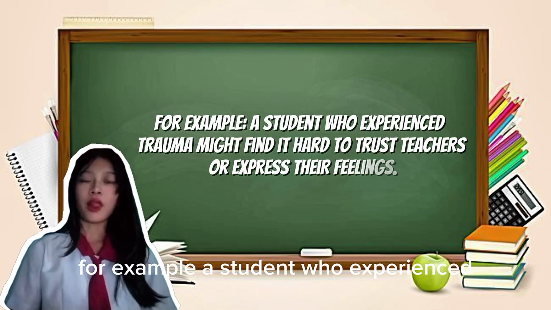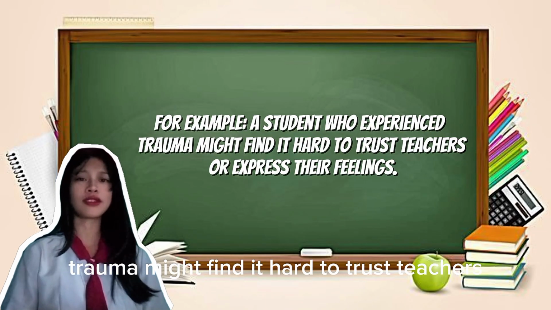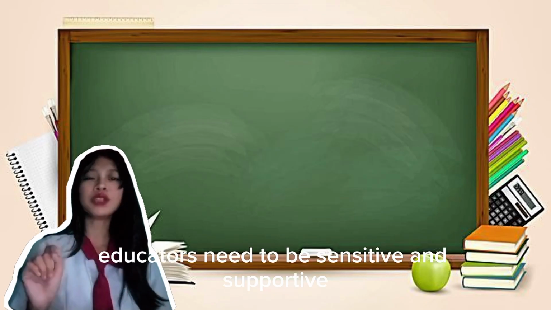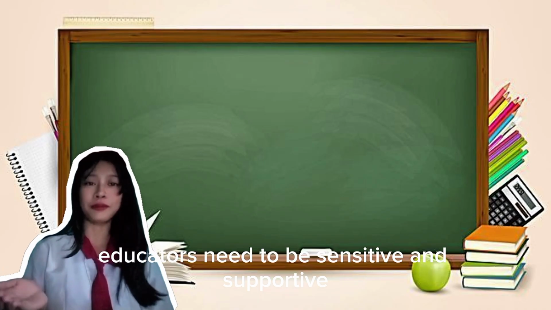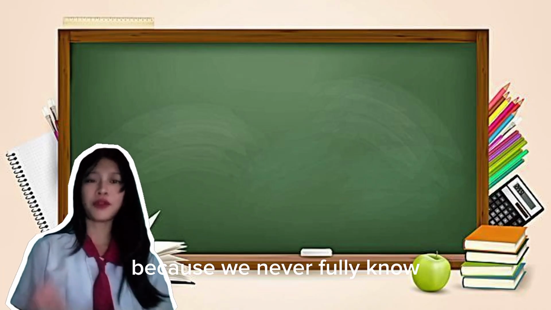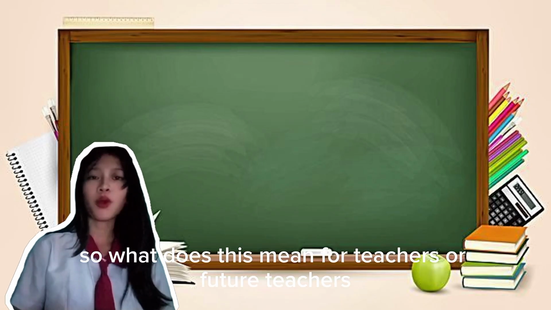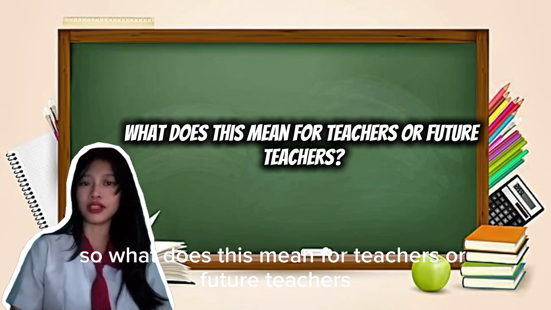For example, a student who experiences trauma might find it hard to trust teachers or express their feelings. That's why educators need to be sensitive and supportive, because we never fully know what a child might have been through. So, what does this mean for teachers or future teachers?